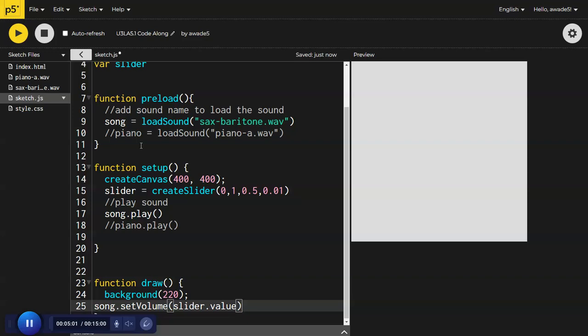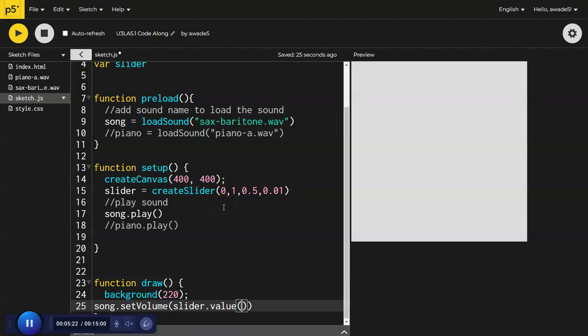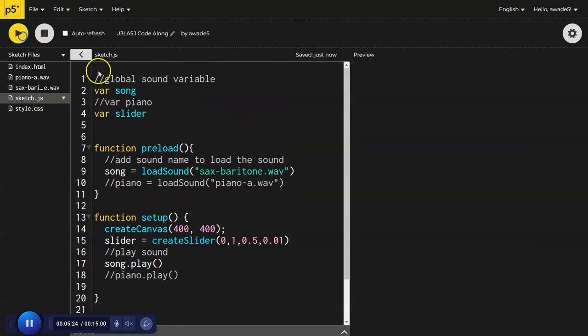And slider value is a function of its own, so I need those parentheses. This is using some of those values that we just looked at in the reference for sound. So I'm doing my song, I wanted to set the volume, and I'm using the slider to create that. I think this pretty much looks like it's going to work, so let's see.